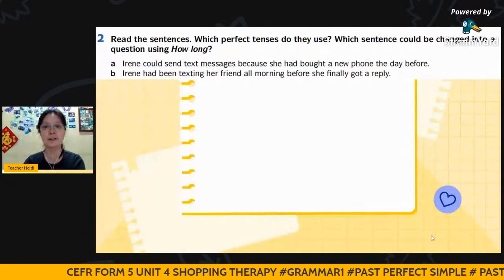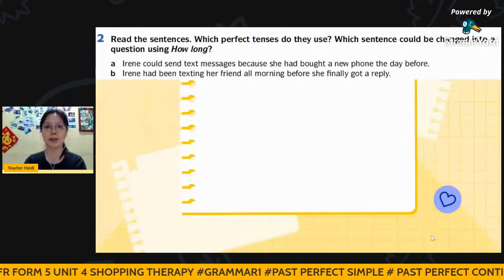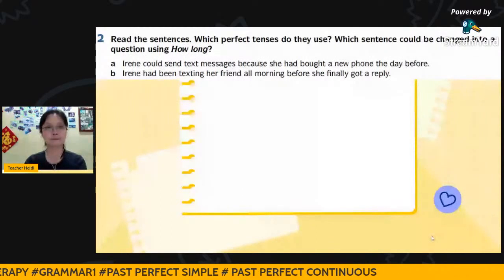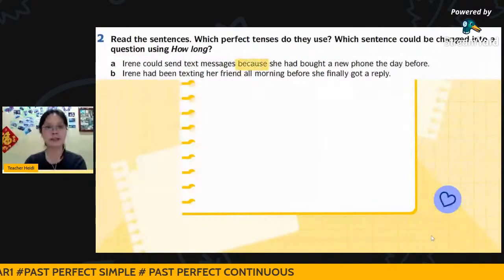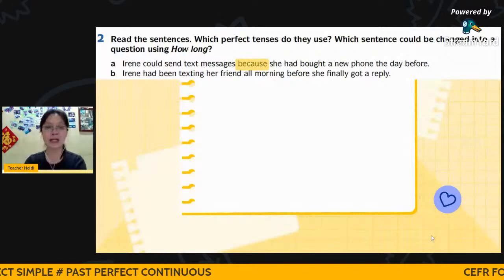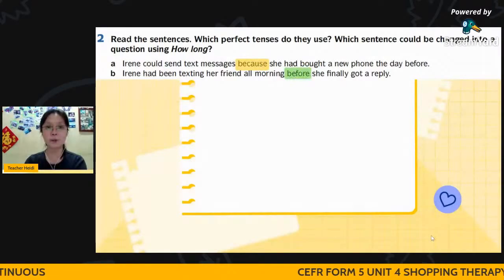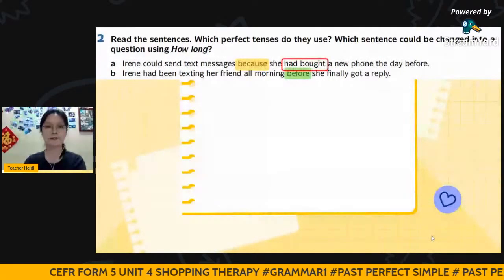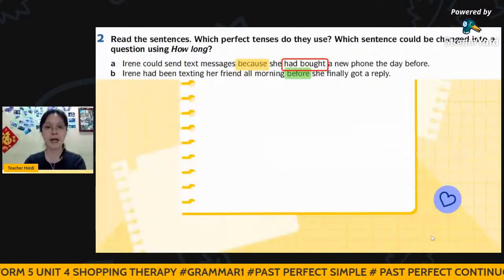Which sentence could be changed into a question using how long? Let's look at the first sentence. Teacher already kind of highlighted for you. One is using the word because, one is using the word before. Then you have the word had bought.